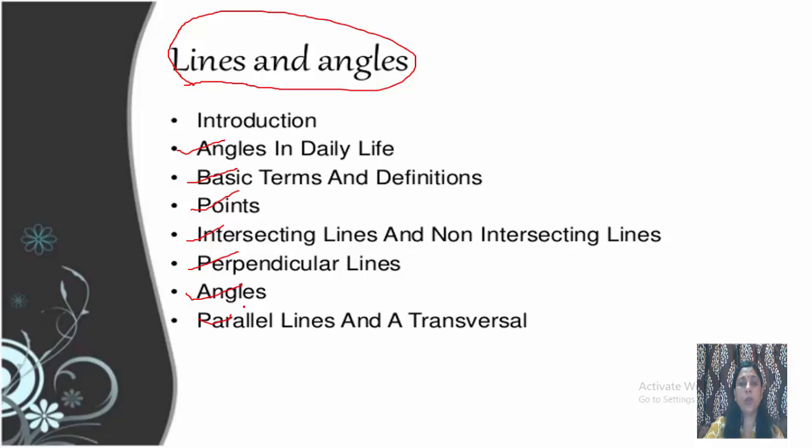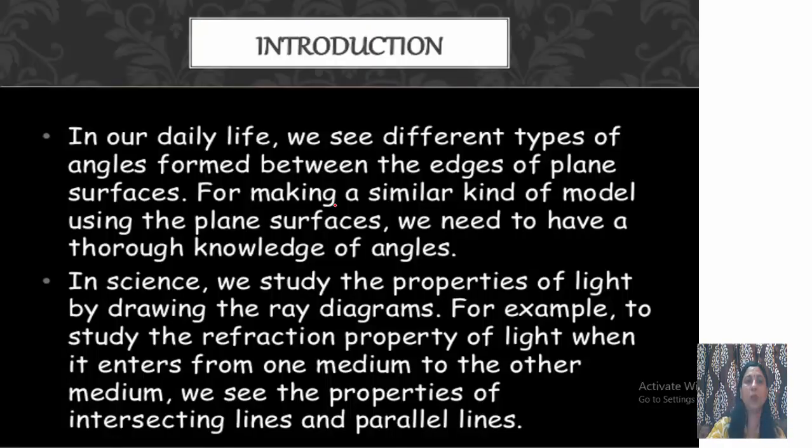Students, I have prepared this video especially to know about these basic terms and the related terms with lines and angles, so that it will be easier for you to solve the questions when we do the exercises. So, introduction.